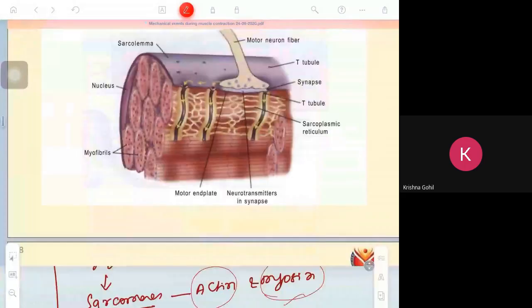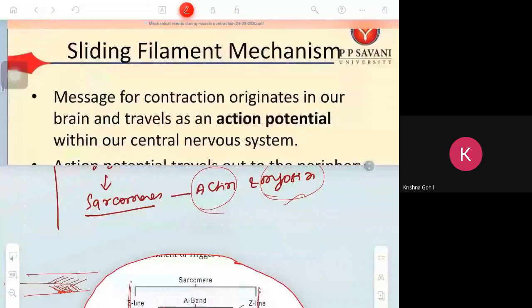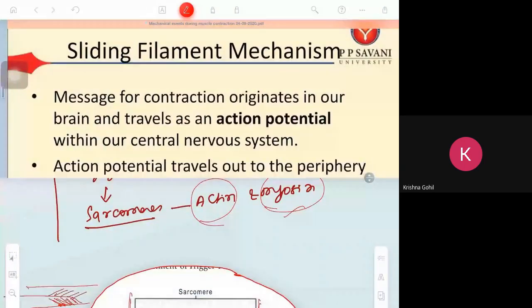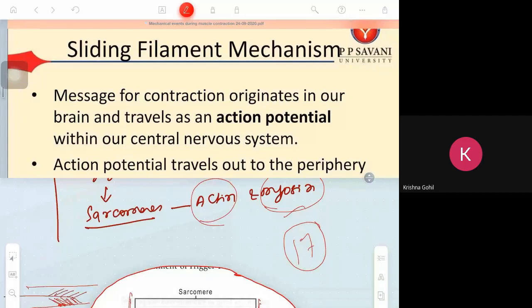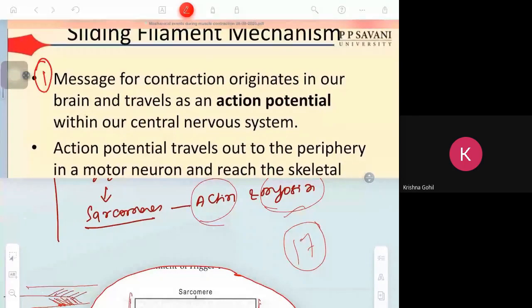Now, the sliding filament mechanism. What are the mechanical events occurring? In physiology you would have studied the sliding filament mechanism. Here I will explain the 17 points, 17 steps, step by step, what is happening and how the muscle is contracting. First point. 17 points we will discuss.